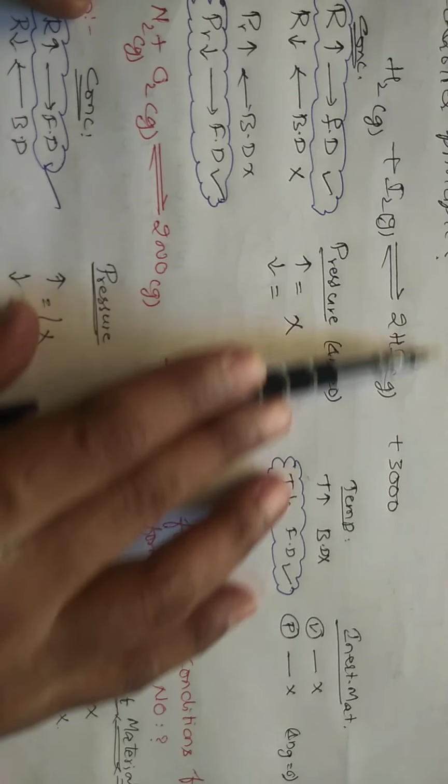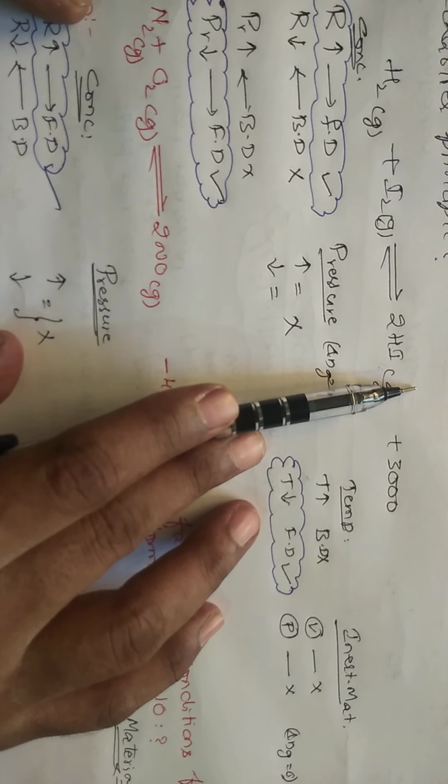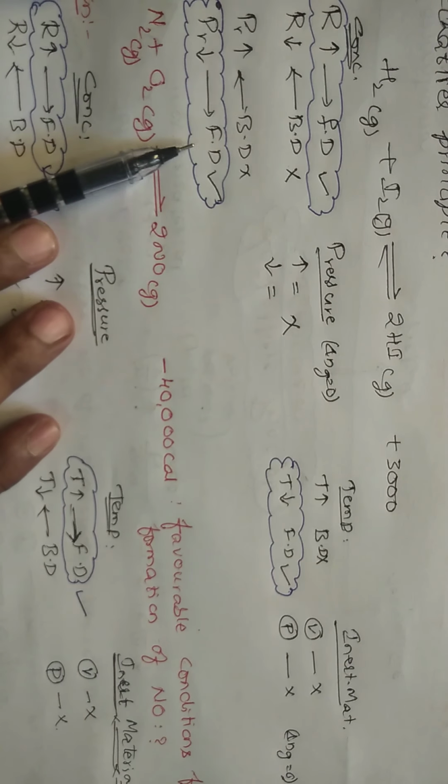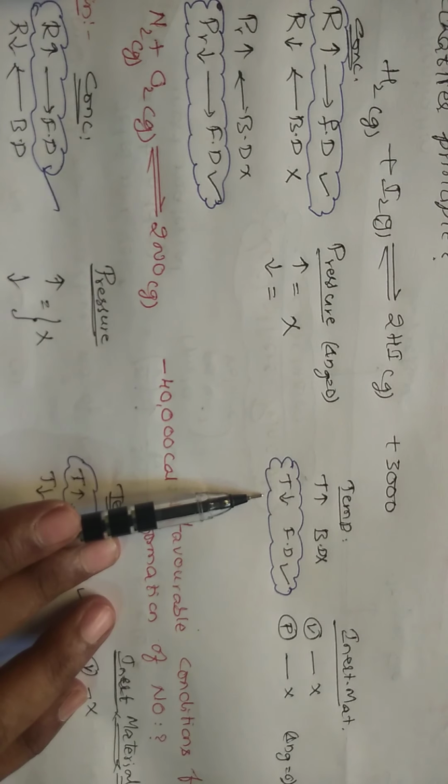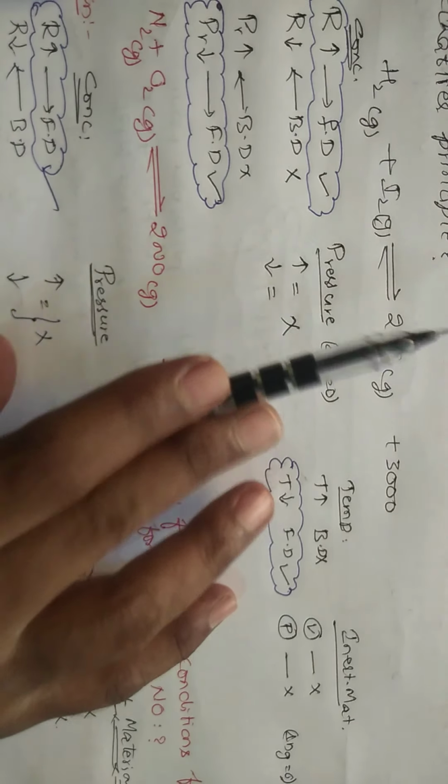So we want more amount of products, right? For products, we should move the reaction in the forward direction. So forward direction, this one. Products concentration should be increased, reactants concentration should be increased, and temperature should be decreased so as to get more amount of 2HI.